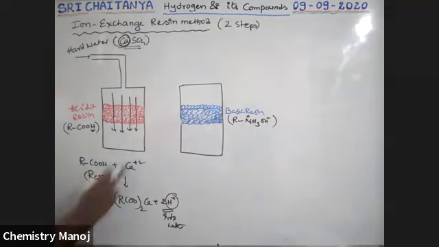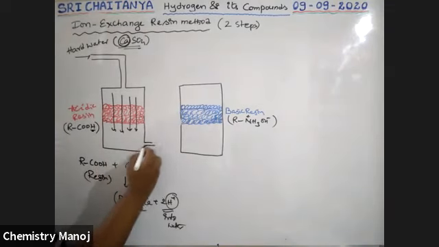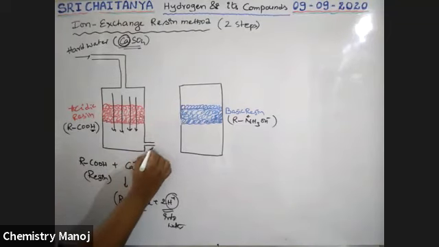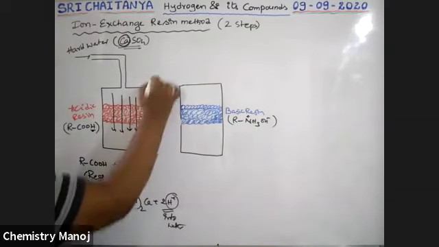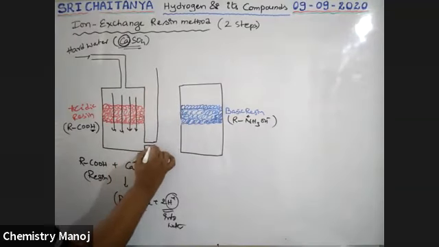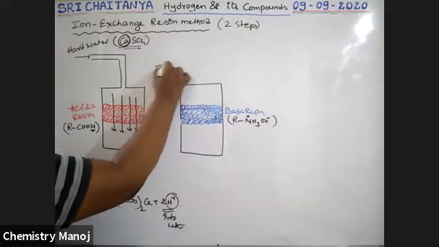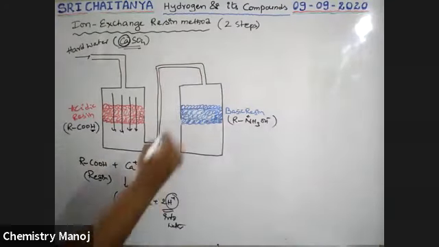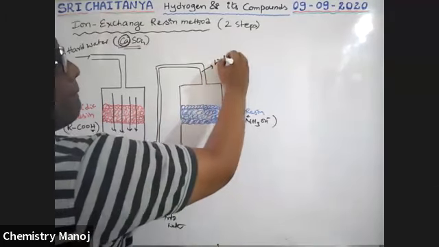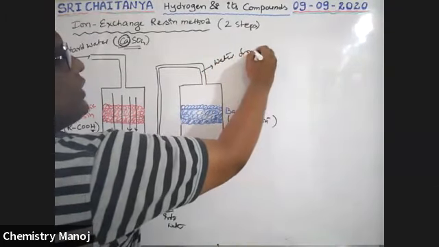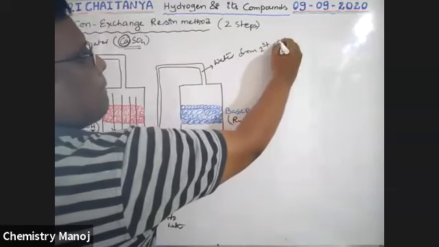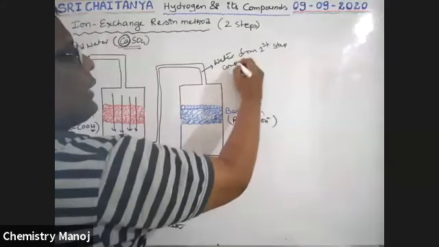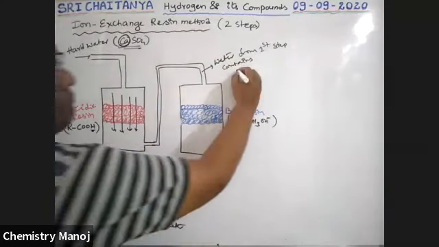That means the coming out water has, so this is the water coming out. This water now passes through the second resin, and this is water from the first step and contains, see here, water is there.